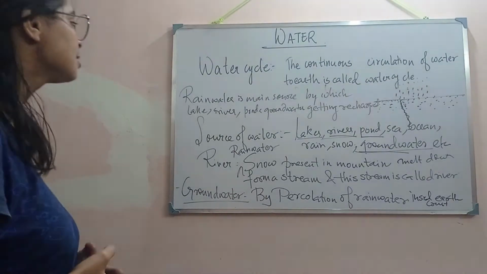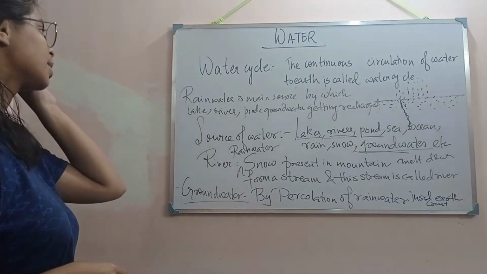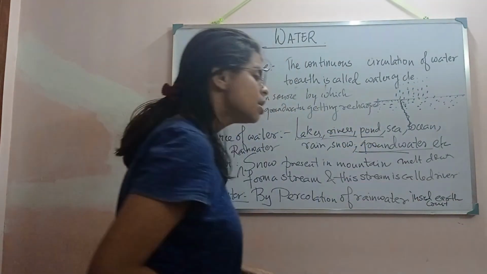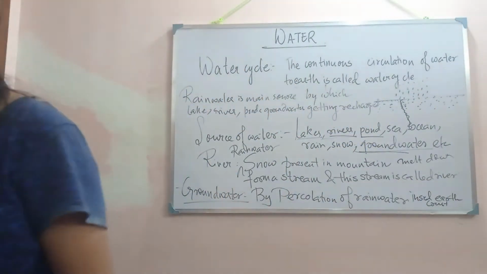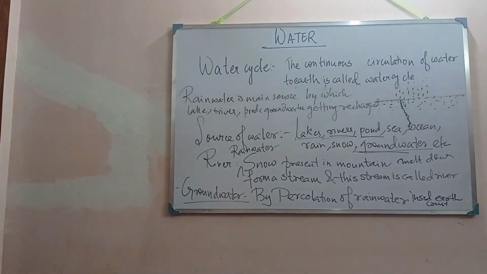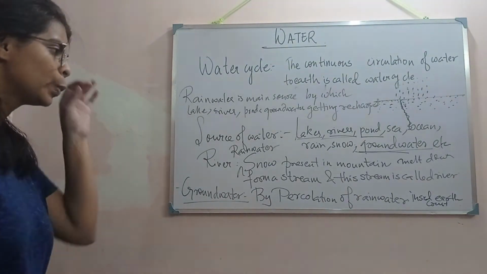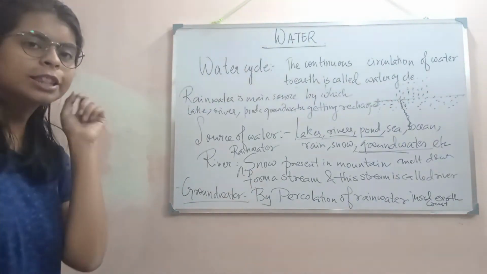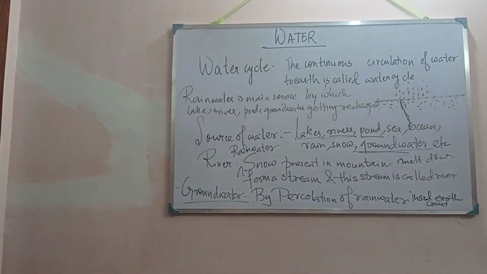Now this is the water. Now coming to the main topic, since we said we will discuss rainwater, so the water cycle. Now let's come to the water cycle. Tell me, what is the water cycle? This water cycle has four basic phenomena that it undergoes. The water cycle has many processes, right? Four main processes. And what are these four main processes?